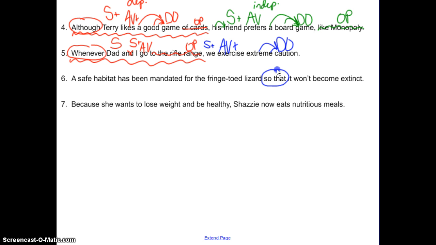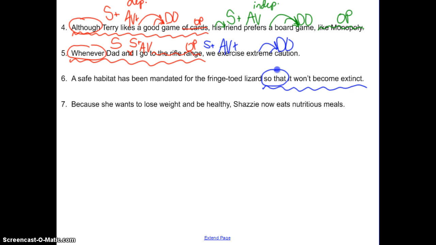So if so that tells us that we have a dependent clause, what is the dependent clause? The dependent clause is everything that includes that signal word. Will? Well, it's got to include your subordinating conjunction. Very good. So that it won't become extinct. So you should have that underlined on your paper. And if that's our dependent clause, what should we be able to find in it? It's what makes a phrase different from a clause. If that's telling us we have a clause, what should we find after it that we need to label? Austin? And a subject and a verb.